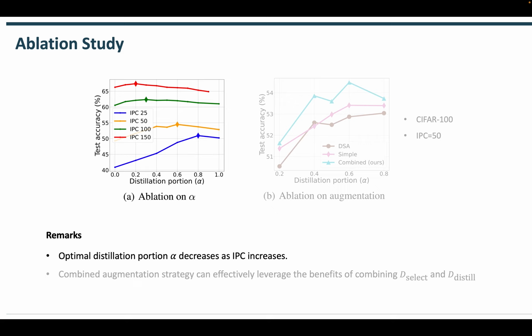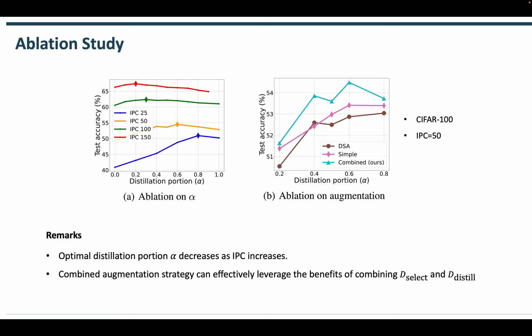Also, we studied the impact of distillation portion alpha. We observed that optimal distillation portion decreased as IPC increased, which aligns with the intuition that more complex patterns are required for larger IPC. Additionally, we studied the impact of combined augmentation strategy. The result shows that our proposed augmentation strategy can effectively leverage the benefits of combining selected set and distilled set.